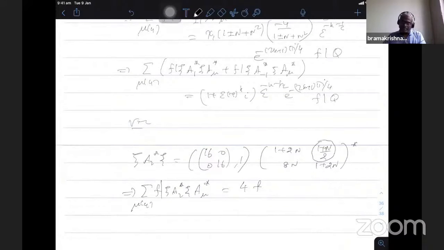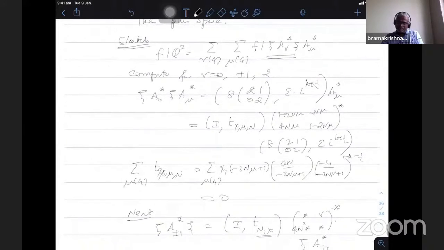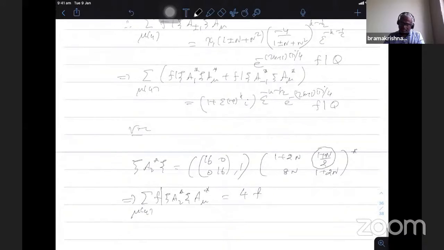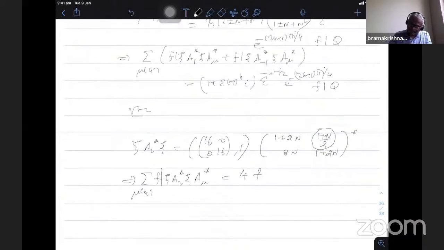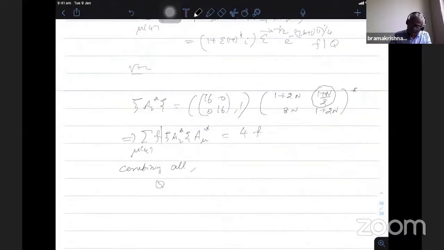So now we combine everything. We started with 0, contribution is 0, plus minus 1 contribution is some constant times q. The 2 contribution is again a constant times f. So combining all, what we get is q square equal to 1 plus epsilon minus 1 power k I, epsilon power minus k minus half, e power minus of 2k plus 1 pi i by 4 q plus 4.